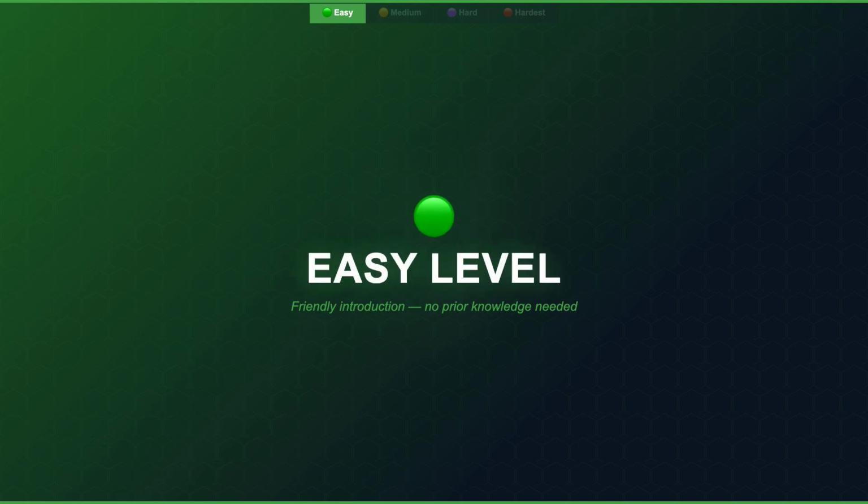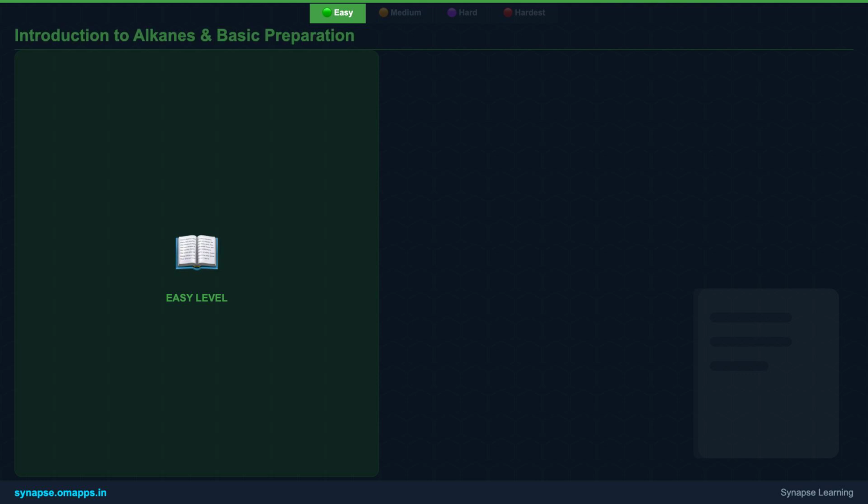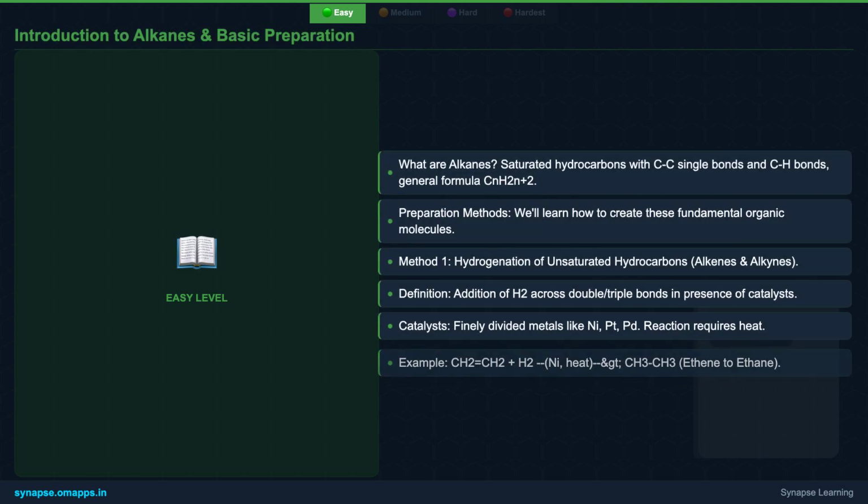Let's kick things off with the basics. We'll explore some straightforward methods to create these essential hydrocarbon molecules. Alkanes are saturated hydrocarbons, meaning they only contain single bonds between carbon atoms and between carbon and hydrogen atoms, following the general formula CnH2n+2. They are the simplest class of organic compounds.